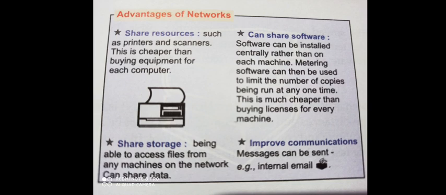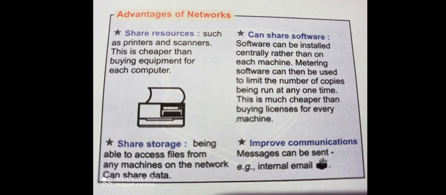Now, if we have only one printer, and if our computers are interconnected, then that printer will equally work for all the computers. But when our computers are standalone computers, then we have to purchase an individual printer for each computer. So this is called resource sharing. We can share our different devices while connected to a network.